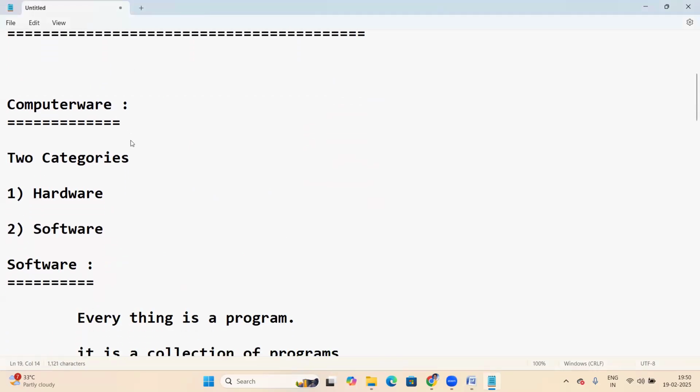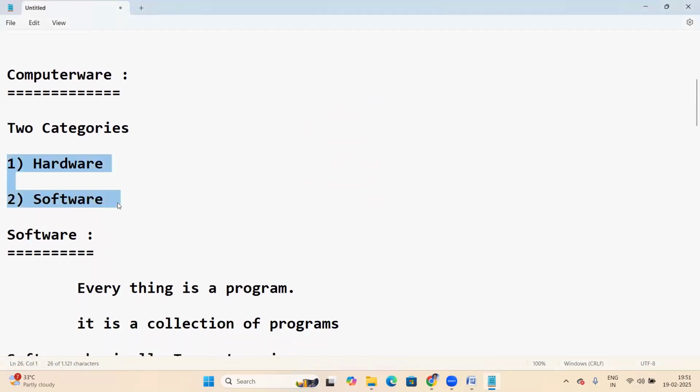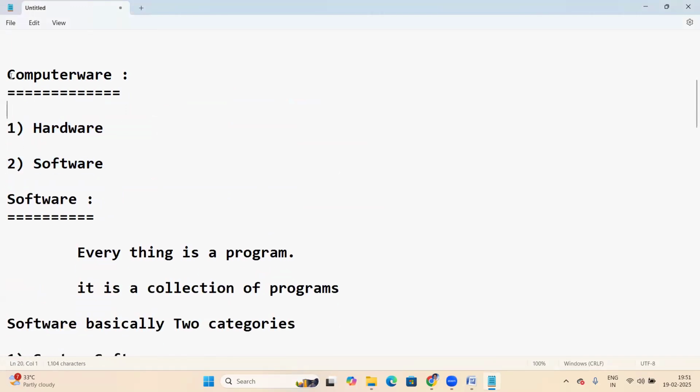A computer is a combination of hardware and software. Hardware is the physical components of a computer, but it is not necessary for us. We are software engineers, so let us start with software.